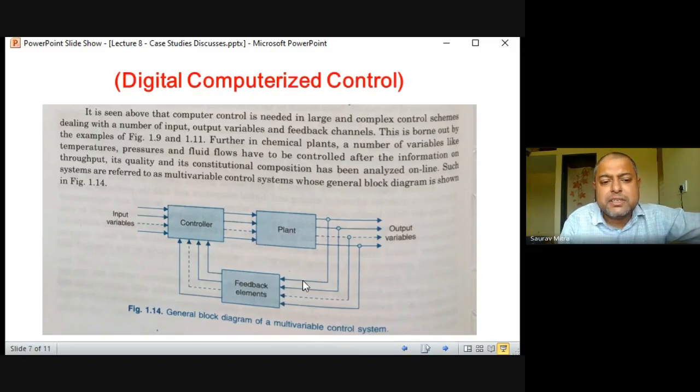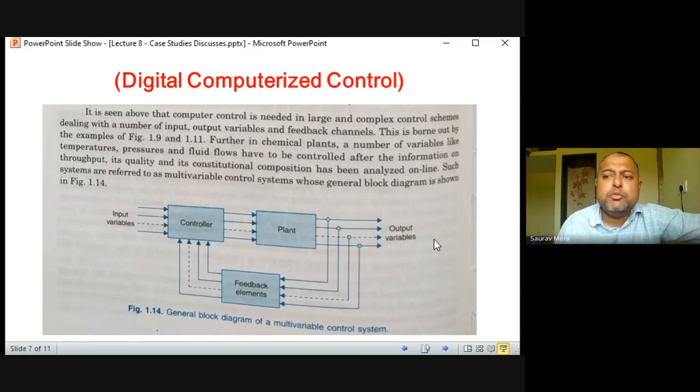Now here the digital control is shown. So this is for a multivariable control. So you can check here, like the vehicle, we were controlling 4 parameters. So here 4 set points. So there is a multivariable negative feedback system, you can say. Okay, instead of 1, they have shown 4 variables. So feedback is there, feedback element, sensor is there, there is a controller likewise. So it is seen that the computer control is needed in large and complex control schemes dealing with a number of inputs, outputs, variables, and feedback channels.